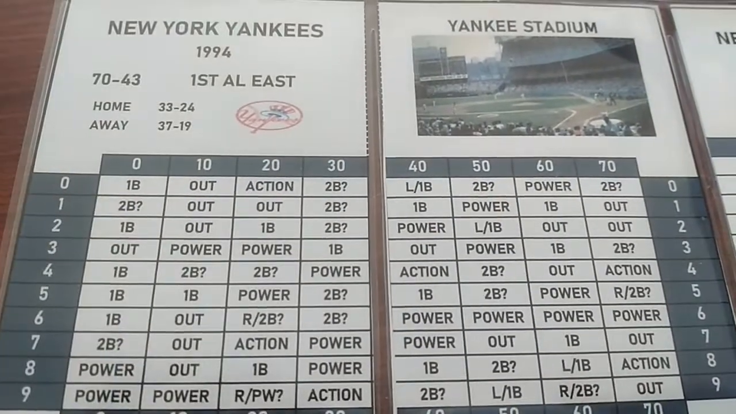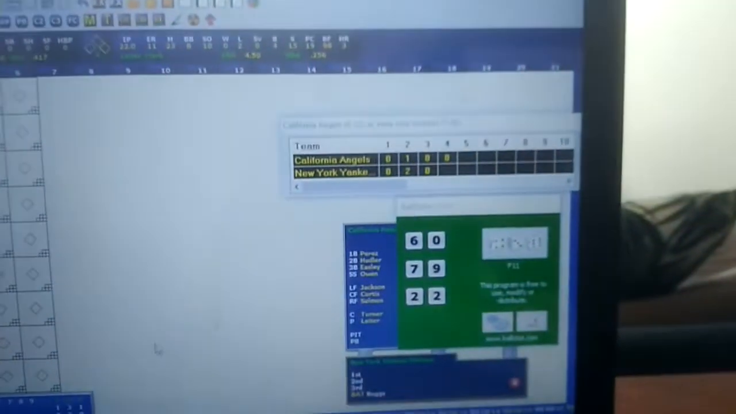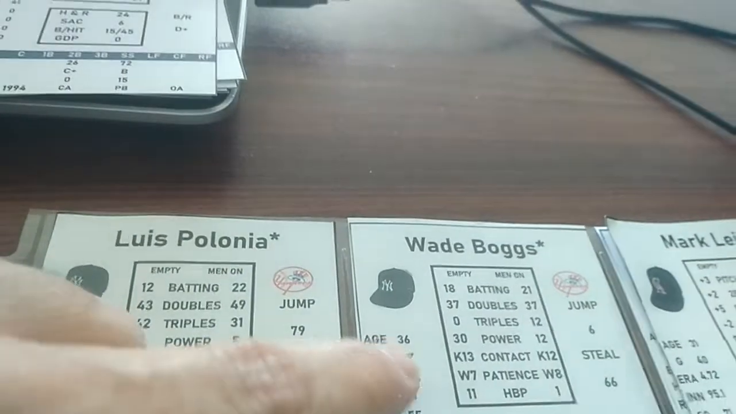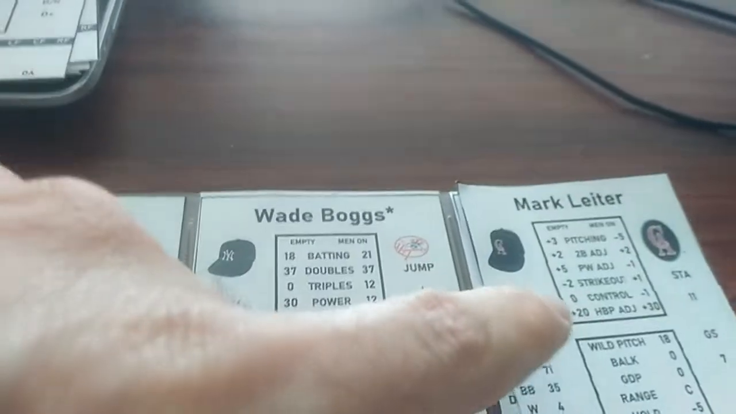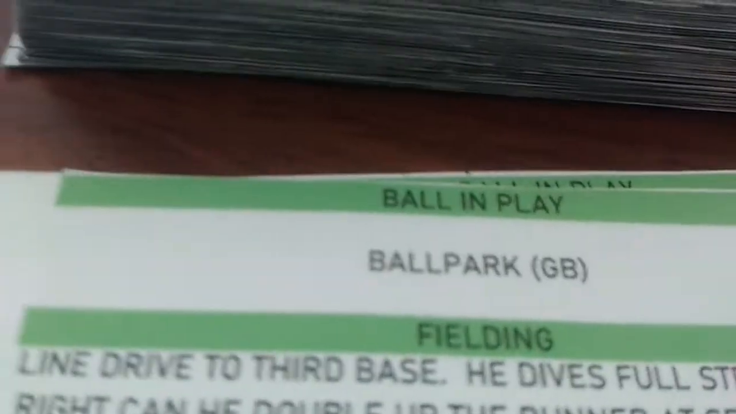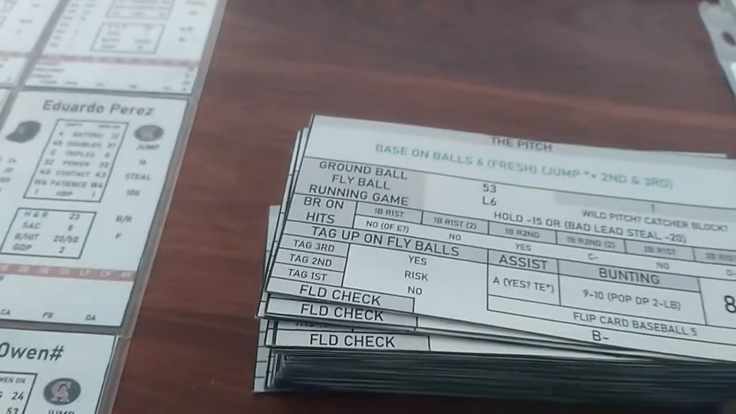It's 60 for the Yankee Stadium. Yankee Stadium 60 is a power check. So we need to check the second number that we rolled for Wade Boggs, and that is 79. His power with nobody on is a 30. Sorry, a 30 plus a 5, 35. 79 is well above that. It's not a home run, so it's going to be the out next to the ballpark. It's a ground ball, and that is a 5-3.